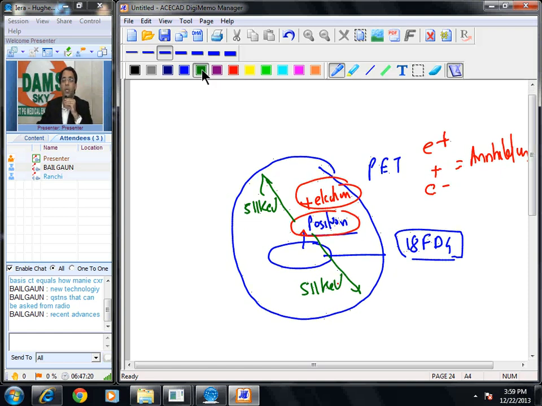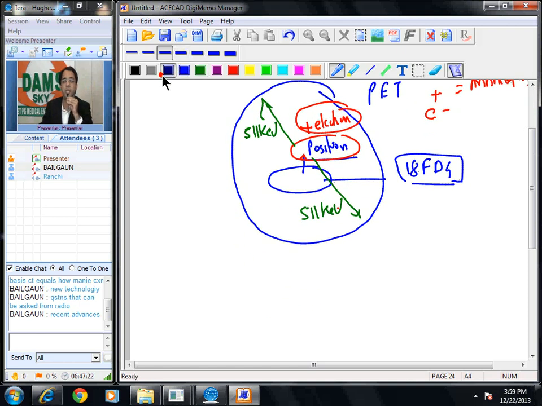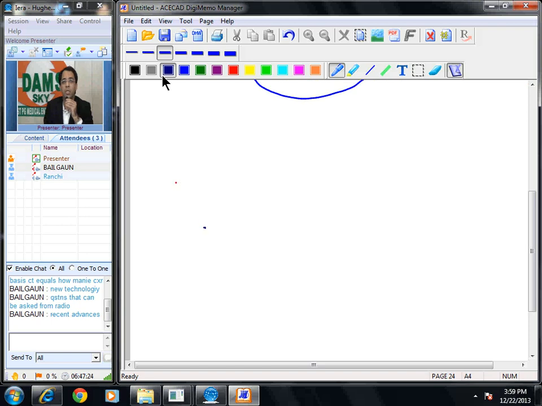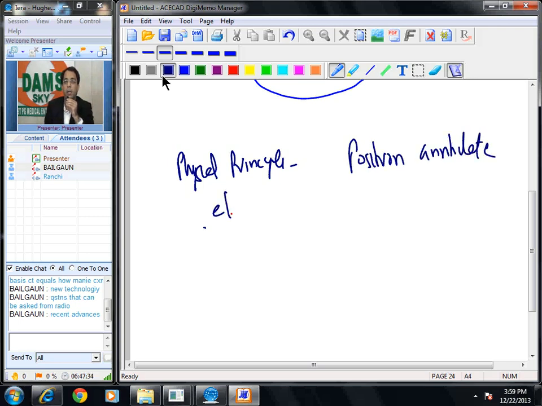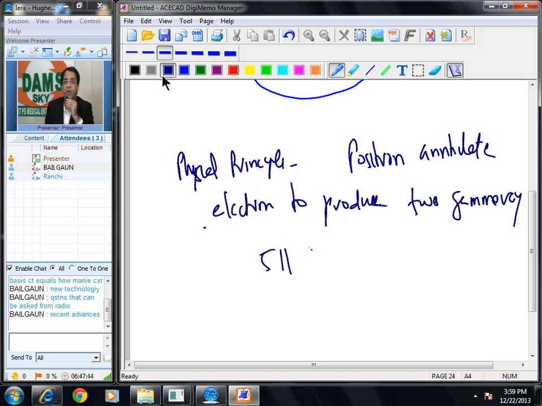Okay. So let me just write down the question which was asked in JIPMER. JIPMER question was, what is the physical principle of PET? Okay. Answer is positron annihilates electron to produce two gamma rays of 511 kilo electron volt each.